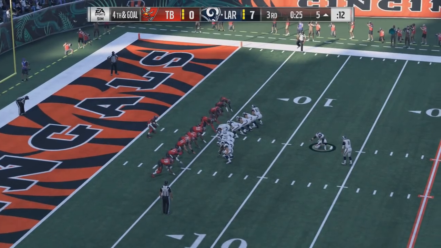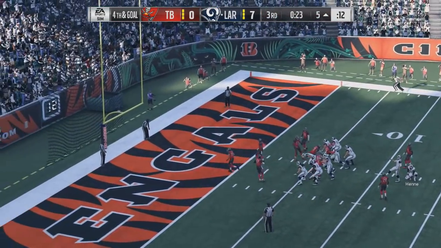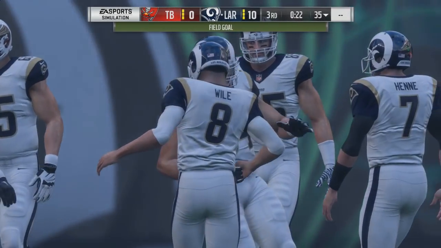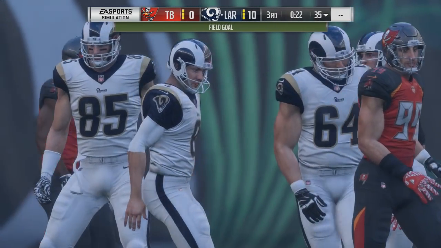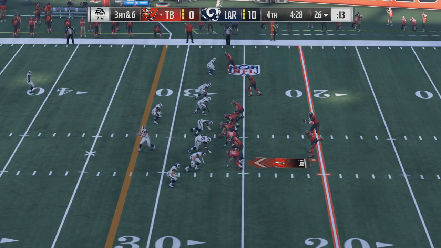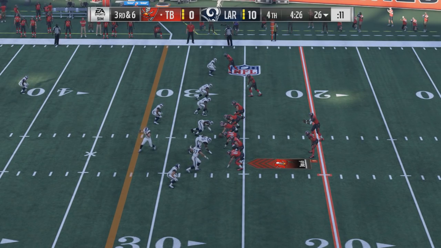But with them actually having a kicker in the NFL, Ohio State's the team without a kicker or punter. The field goal is good, and they do take a 2-possession lead. I'm not sure if Ohio State has what it takes to score more than 10 points in the 4th quarter with how they've been looking so far in this game.